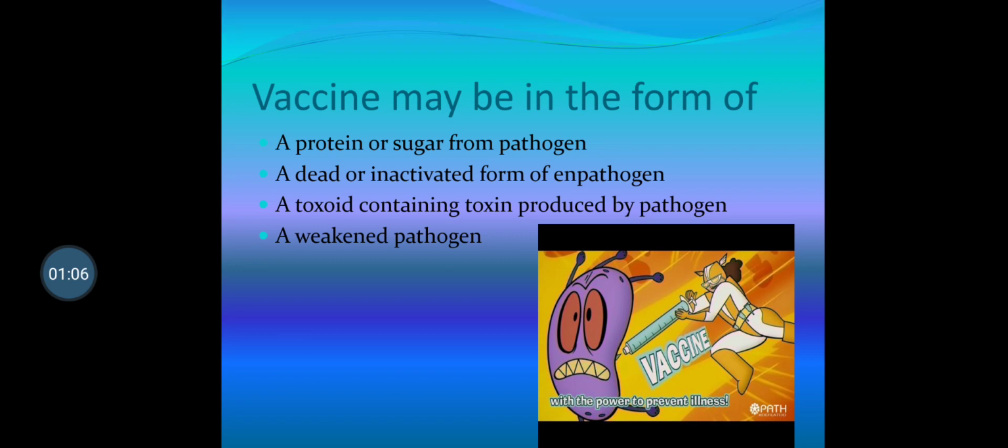Vaccine may be in the form of a protein or sugar from pathogen, a dead or inactivated form of pathogen, a toxoid containing toxin produced by pathogen, a weakened pathogen. So these are different forms of the vaccine, which can be injected or orally administered into the human body.